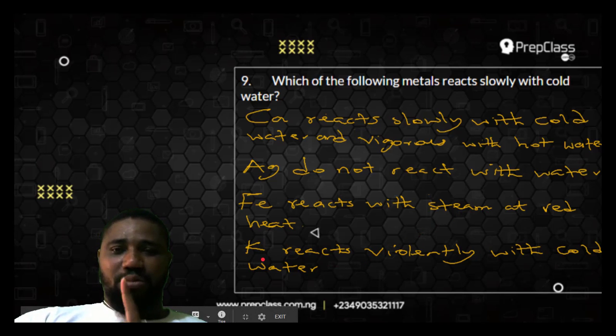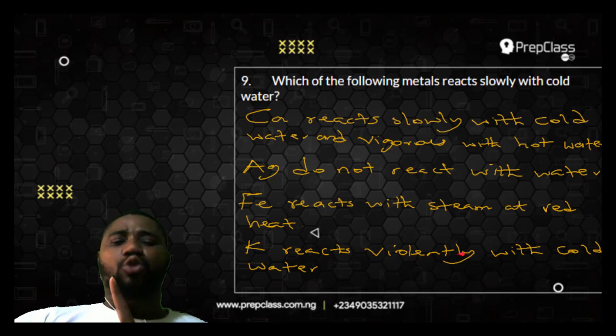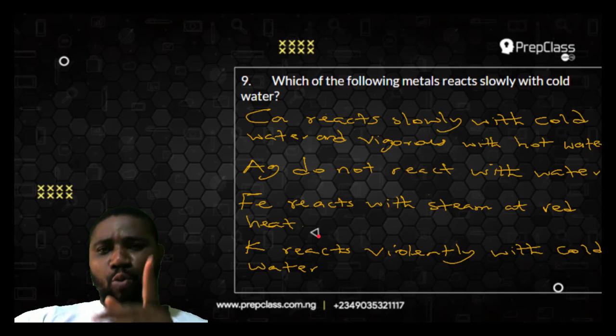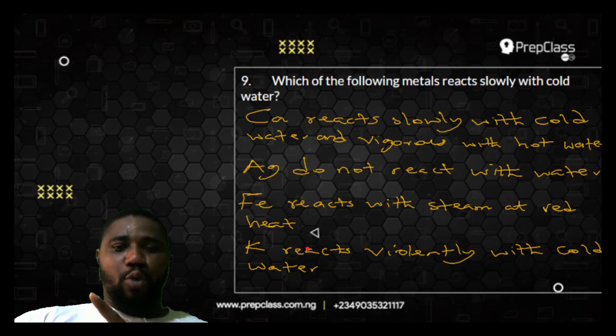K, potassium. Potassium reacts violently with cold water. So potassium and sodium are among the most reactive metals. Remember that they belong to group 1 of the periodic table. So potassium, K, and sodium react violently with water.